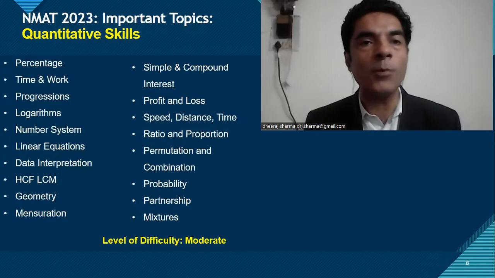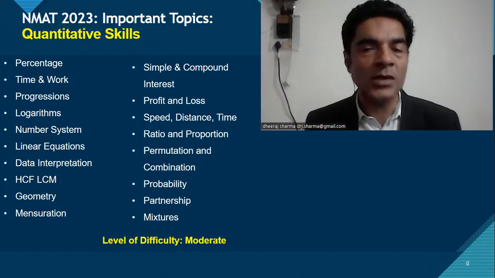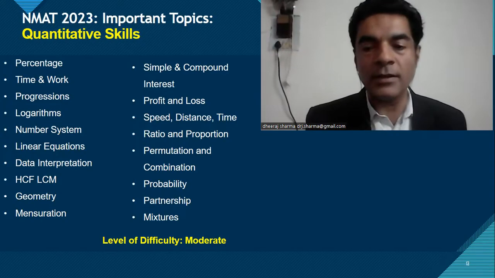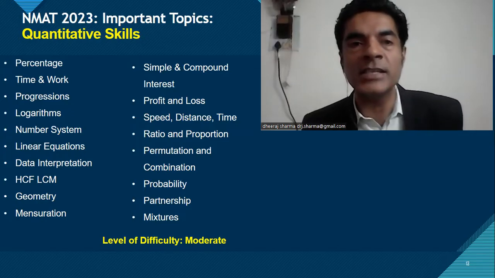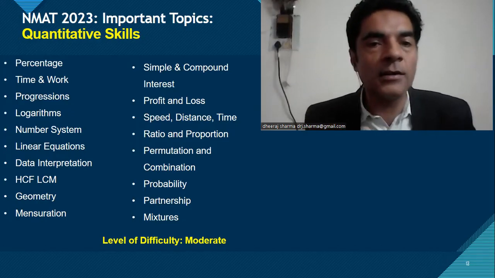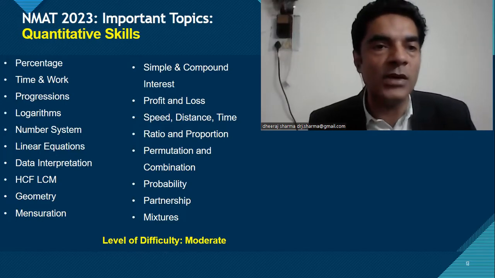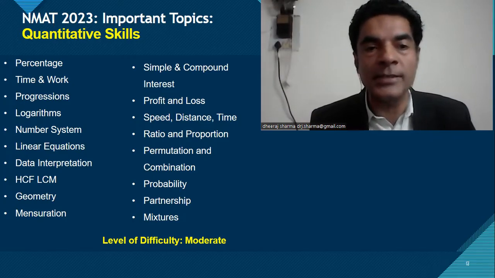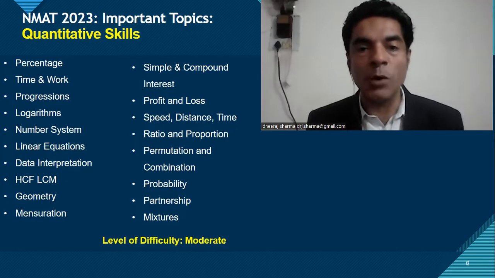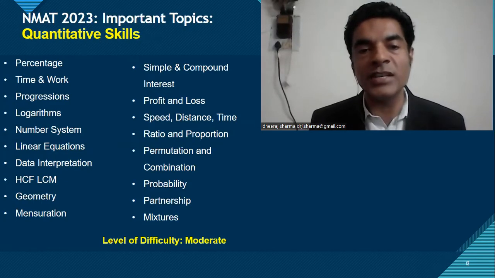Now, talking about the important topics of quantitative aptitude. The 36 questions will be asked from these 15 to 20 topics, starting from percentages, time and work, time, speed, distance, progressions, logs, number system, linear equations, data interpretation, LCM, HCF, geometry, mensuration, simple interest and compound interest, profit loss discount, ratio proportion, permutation combination, probability, partnership, mixtures and solutions.